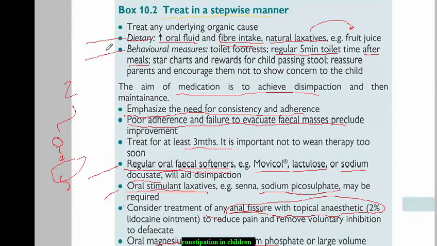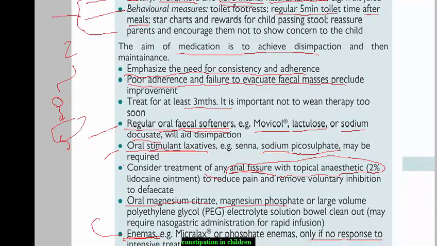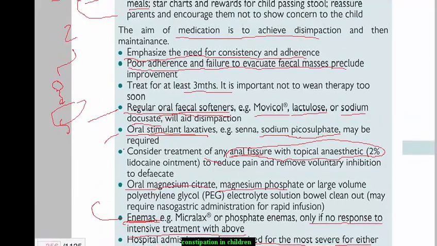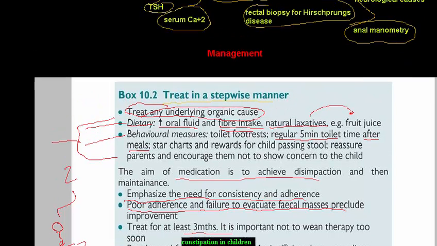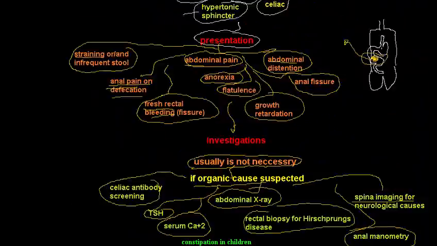So remember always, to treat constipation you have to treat the lifestyle of the patient, and then you give medications like oral softeners, laxatives and enema, and treat the underlying cause. Of course, you have to treat the underlying cause; this is the first thing to do. If you have hypercalcemia, treat the hypercalcemia. Hypothyroidism, treat the thyroid gland. And if you have Hirschsprung, it needs surgery. So this is constipation.